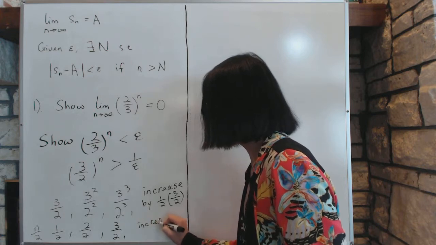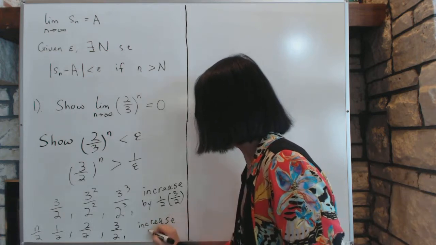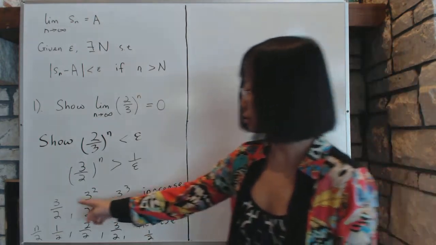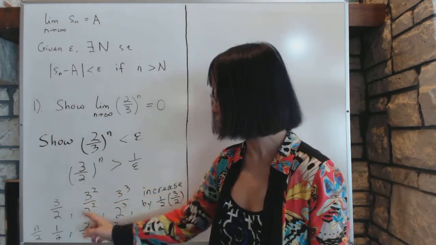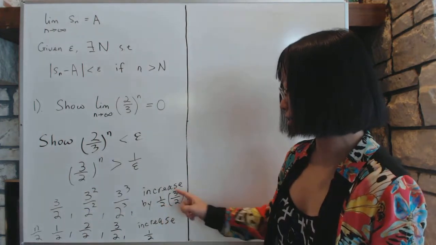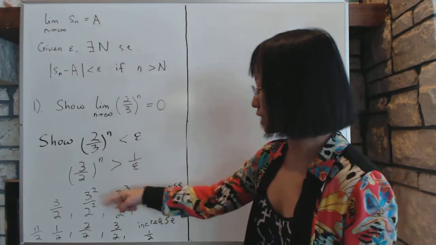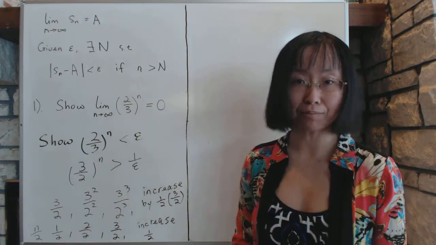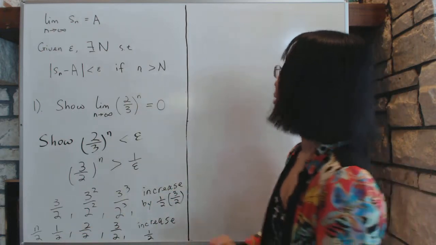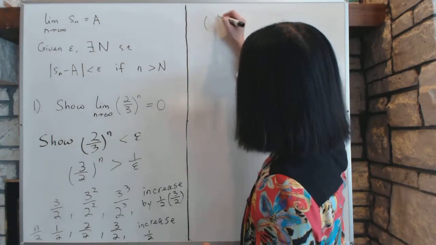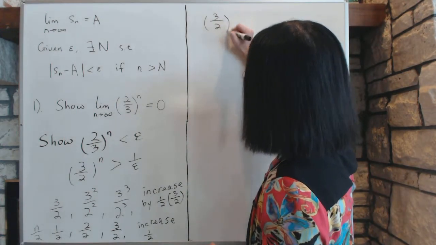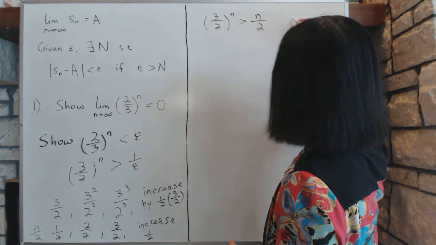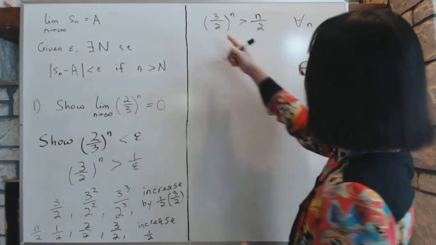Since the other sequence started out being 3/2 and increased by at least 3/4 each time, whereas this one started out being only 1/2 and increases only by a fixed 1/2 every time, it is clear that the first sequence is going to be bigger than this sequence right here, for all n. Each term is going to be bigger.